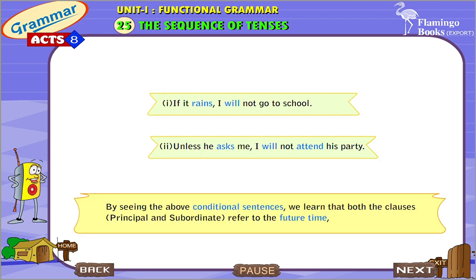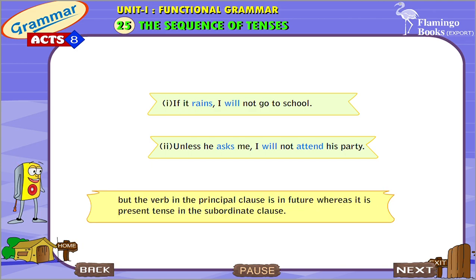By seeing the above conditional sentences, we learn that both the clauses, principal and subordinate, refer to the future time, but the verb in the principal clause is in future, whereas it is present tense in the subordinate clause.